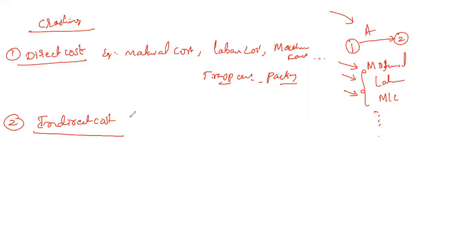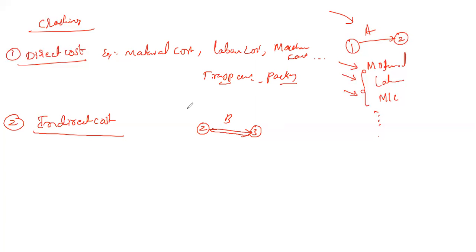So the indirect cost is what is needed to finish the same activity. If you want to finish a project, a number of activities will be there, and we are not directly spending the money on them. Here, this is an activity. So indirect cost is an activity expenditure that cannot be directly related. The direct cost is directly related: in order to finish this, we require material, labor, machineries, everything that we spend directly.